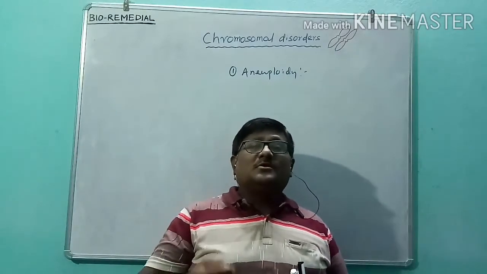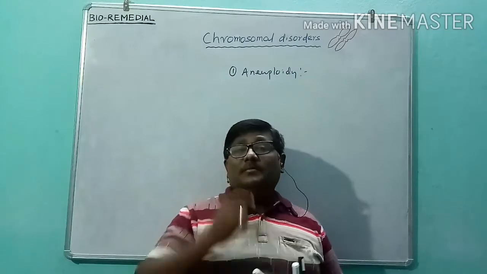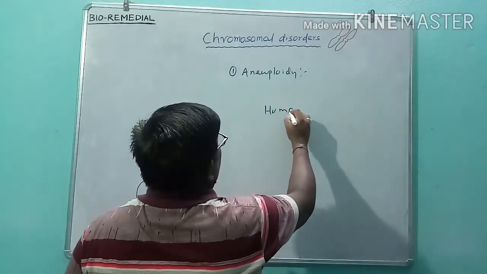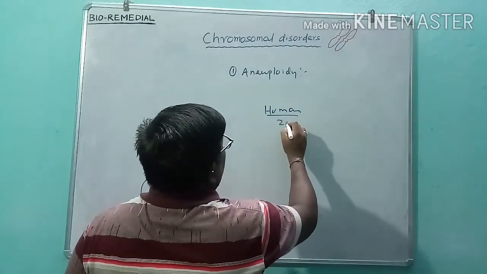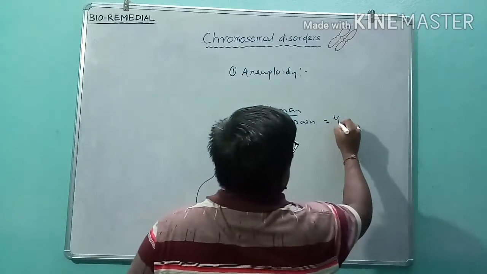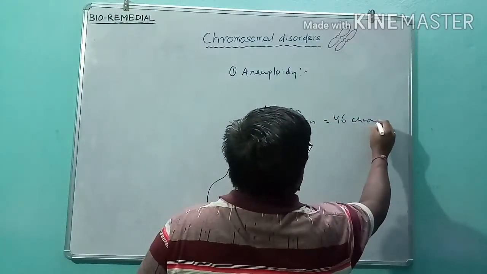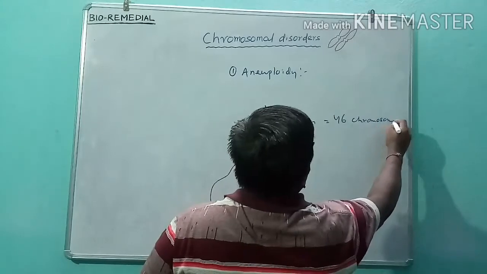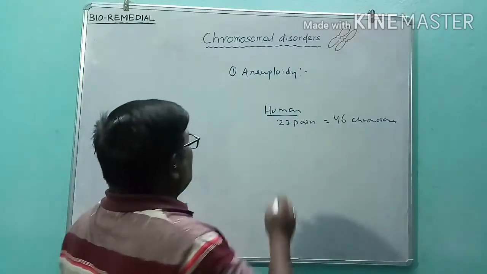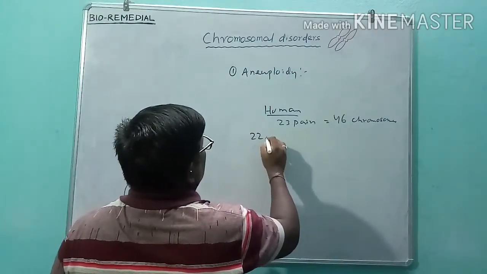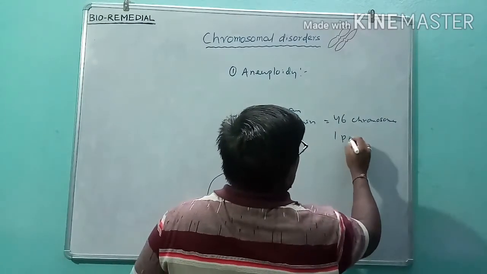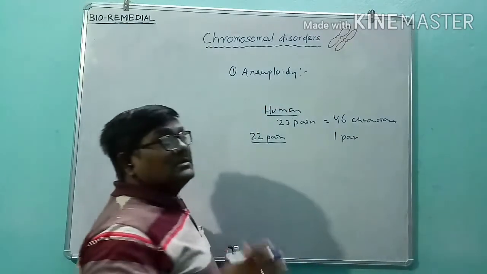Suppose the entire genome, let us consider a human being, has a set of 23 pairs, that is 46 chromosomes. In human cells there are 46 chromosomes, in 23 pairs. Out of 23 pairs, 22 pairs are autosomes and one pair is sex chromosomes.